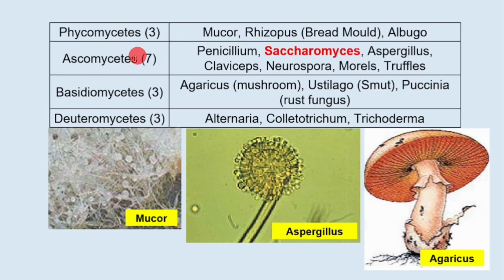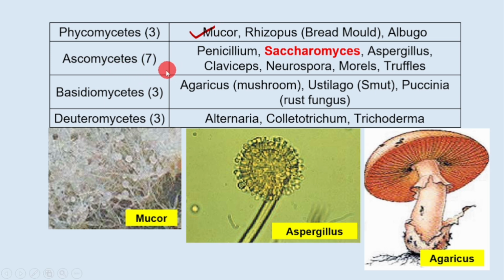These are the 4 different categories: Phycomycetes, Ascomycetes, Basidiomycetes, and Deuteromycetes. The number indicates the number of examples you will have to learn by heart. In the first case, there are 3 names: Mucor, Rhizopus, and Albugo. The common name is equally important, so you will have to learn both the names. Rhizopus is also called bread mold. This image shows Mucor.